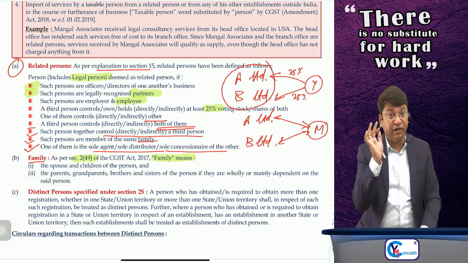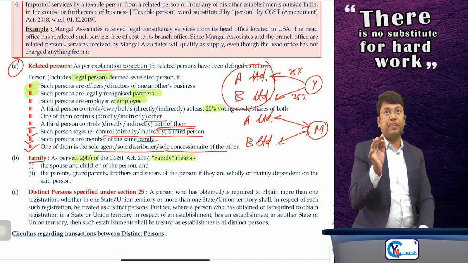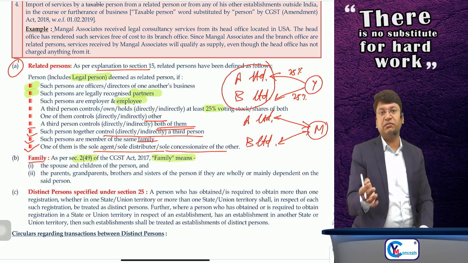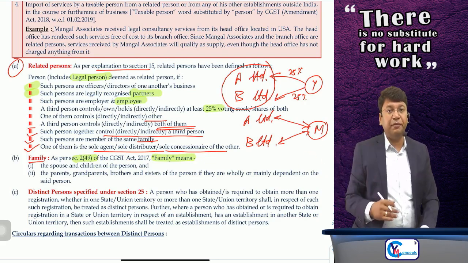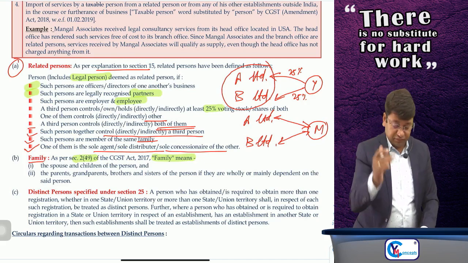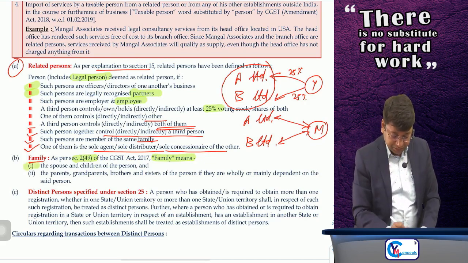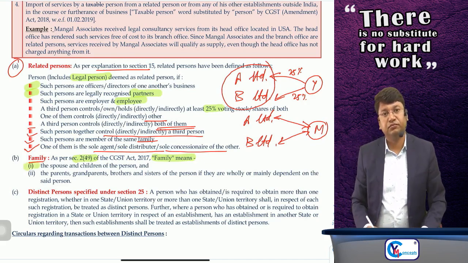Sir, read it very carefully, because one question was framed in the exams and many of the students made a mistake here. Family means the spouse and children of the person.